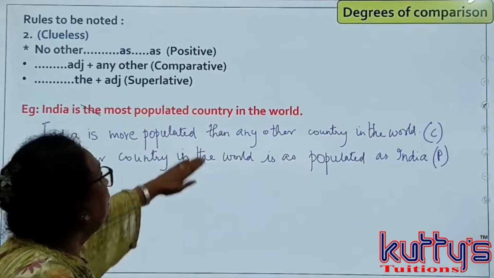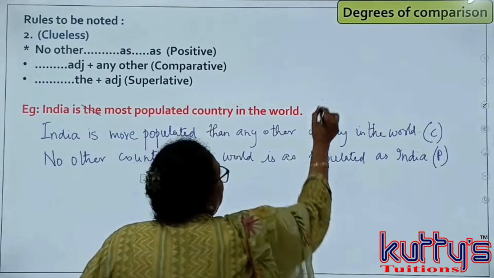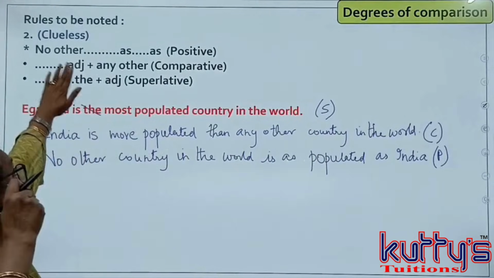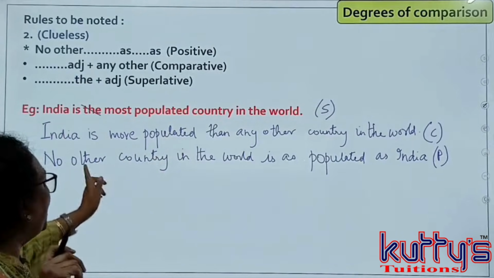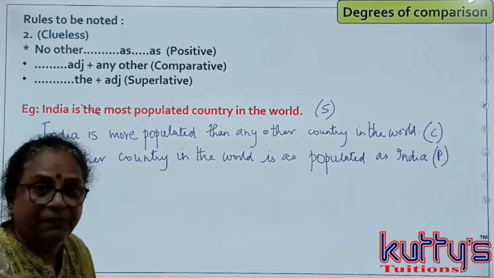Students, you have understood superlative, comparative and positive. These are the simpler version, no clue, so you just cut the, write more populated, no other country begins the positive sentence.